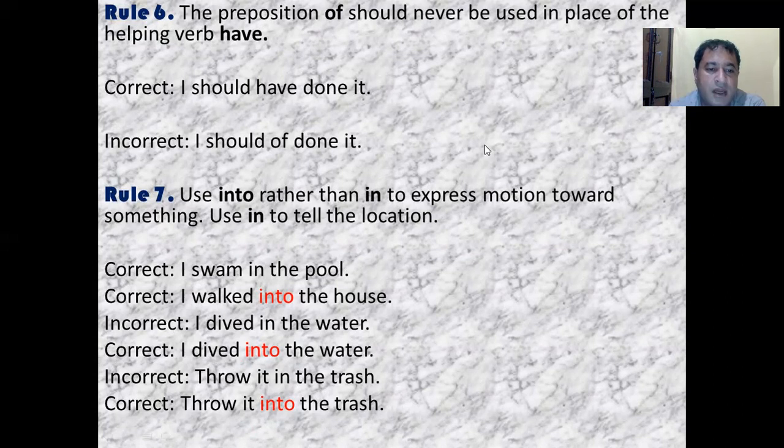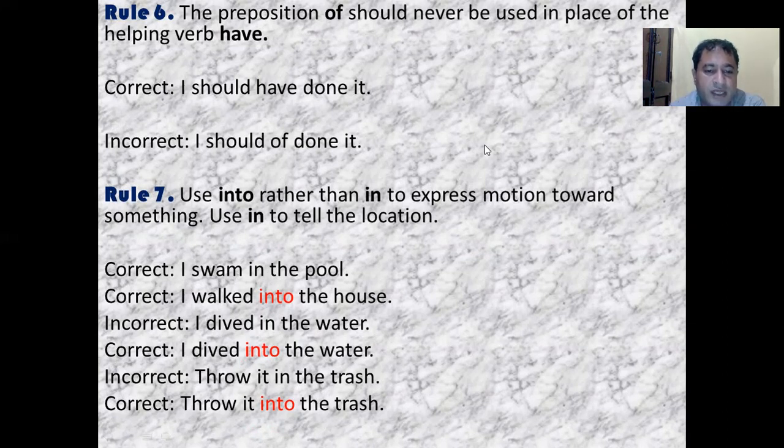Next example: I dived in the water. You are diving from outside to inside, so you cannot use the preposition "in". The correct sentence will be "I dived into the water", because here we are expressing some motion from outside to inside. That's why instead of the preposition "in", we should use the preposition "into".